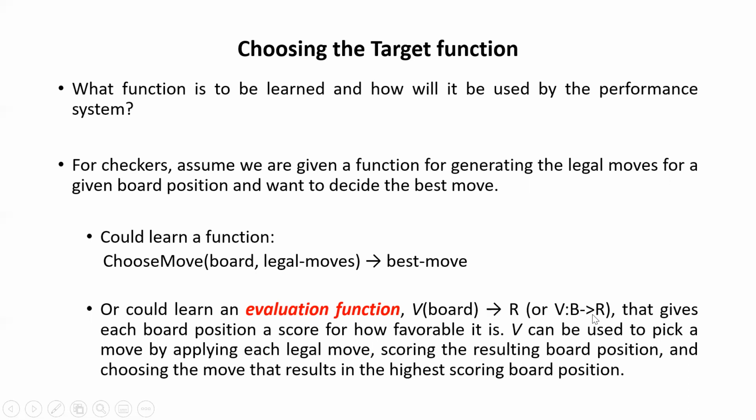So I'll give a numerical score to each and every board state, right? I've written this only: that I'll give each board position a score for how favorable it is. So according to how favorable it is, I'll give some numerical score to that particular board state, right? Which denotes that V maps only legal board states from set B to some real value. This is the statement we have written, V colon B given R.